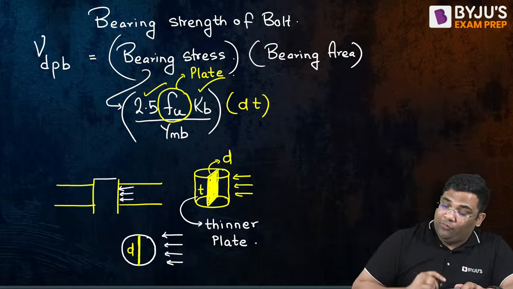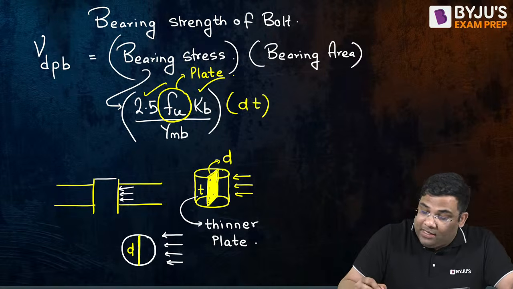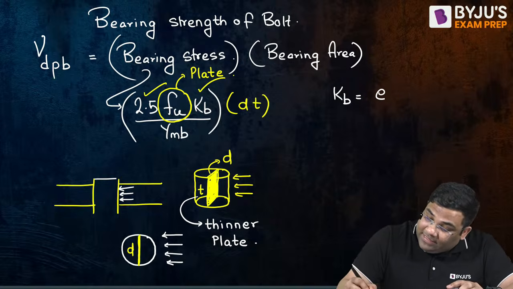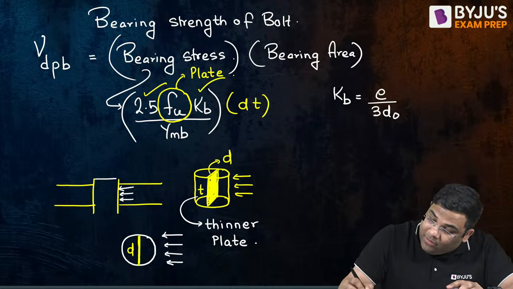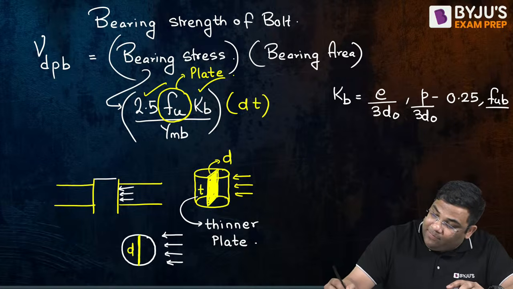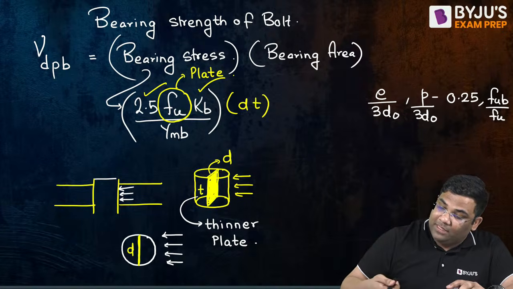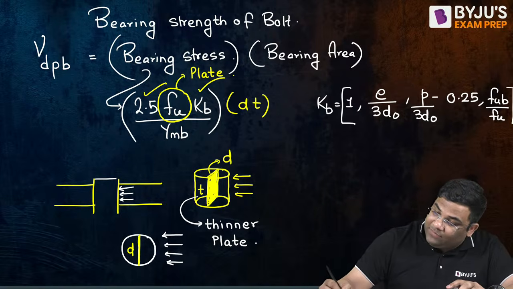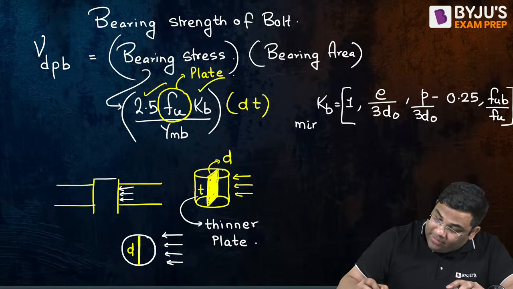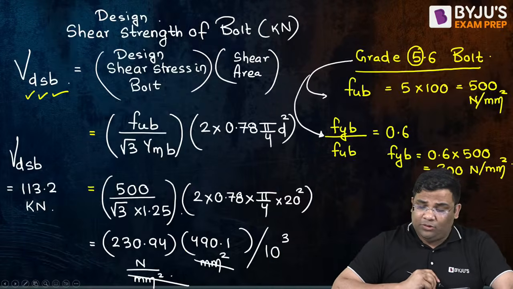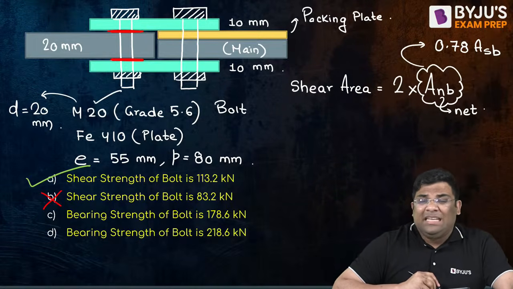Very nice. Now how to find out this Kb? This Kb is the minimum of four things. One is e by 3 d naught. One is p by 3 d naught minus 0.25. Then we have Fub by Fu and 1. Yes, the Kb is the minimum of these four quantities. Now when I am finding this e by 3 d naught, the e is given in the question, right? e is given 55, p is given 80.